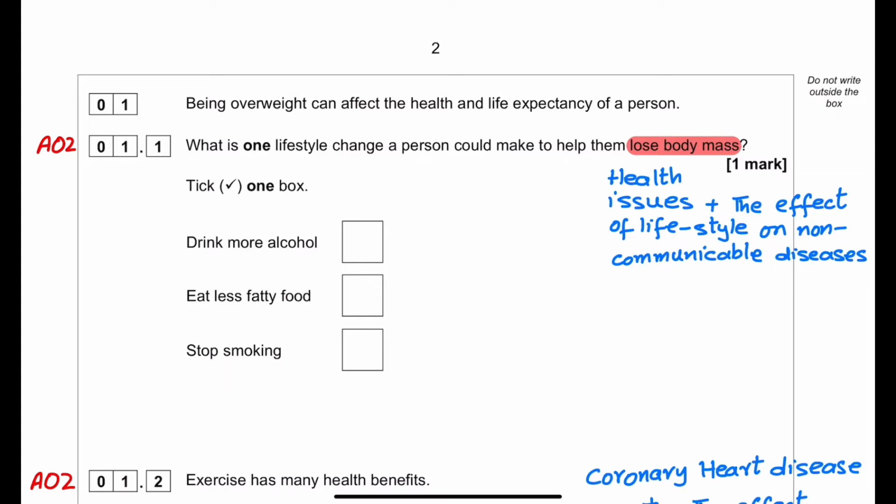There are three options given. One is drinking more alcohol, stop smoking, eat less fatty food. We have to pick one of the options. It must be related to losing body mass.